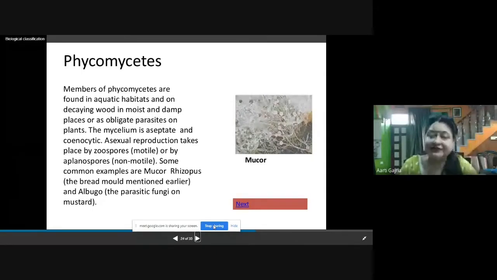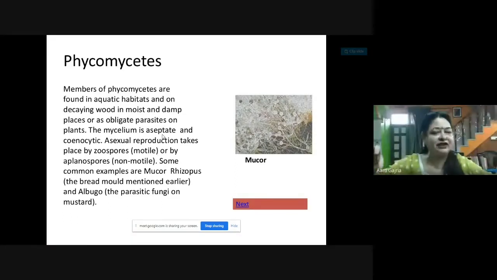That means these fungi, which are obligate parasites, require a specific host. So in the presence of that specific living host only, they will be able to complete their life cycle. So these Phycomycetes are obligate parasites as well as saprophytes. Now the mycelium, as I told you, has two structures you can see: the thread-like structure which is called hyphae, and the network of hyphae is called mycelium, and the fruiting body.